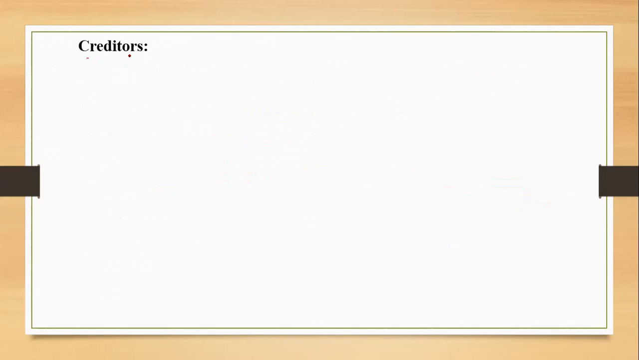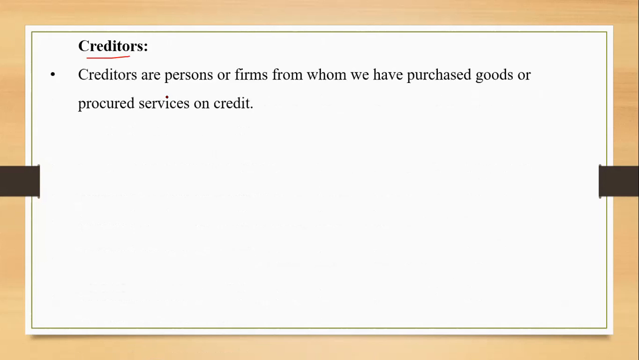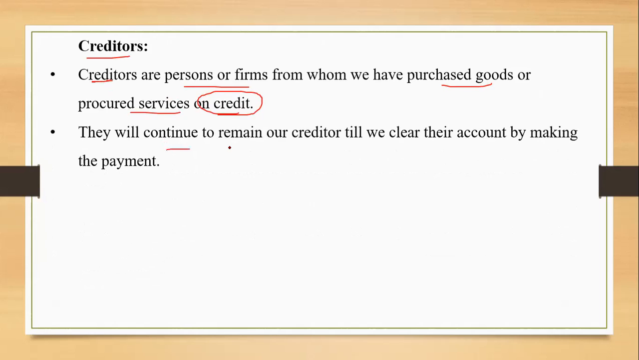Individually, the two terms are creditors and bills payable. Let us see this. Creditors are the persons or the firms from whom we have purchased goods on credit, right? They will be our creditors till we settle their account, till the time we make the payment to them. So it's a purchase of goods or procured services on credit from the person or the firm. So these are creditors. They will continue to remain our creditor till we clear their account by making the payment. जब तक payment नहीं किया तब तक वो हमारे creditors हैं, right?